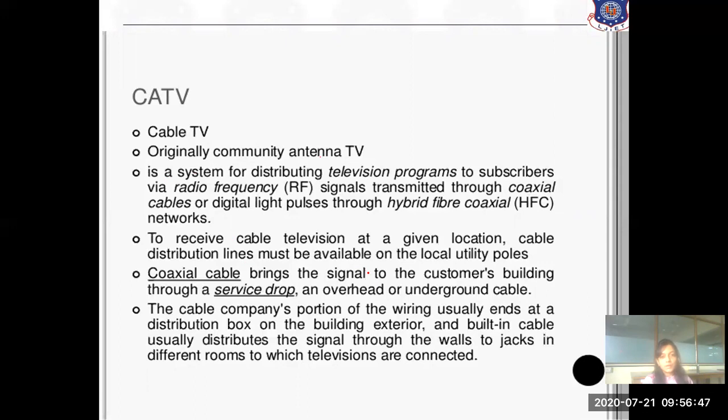So these are the topics included in the Earth segment that we have discussed today: the receive only home TV system and the community antenna TV system.